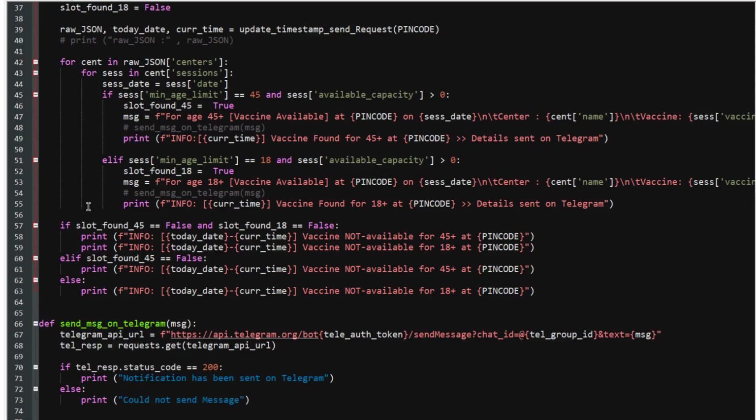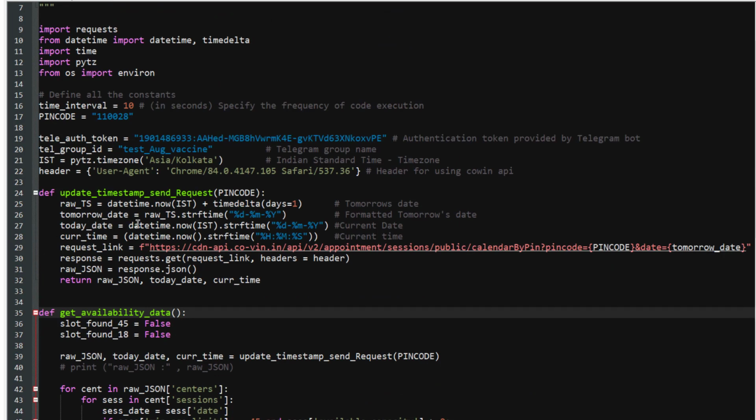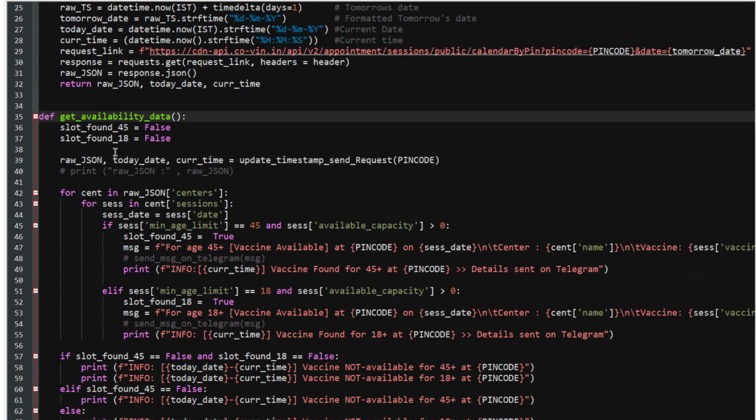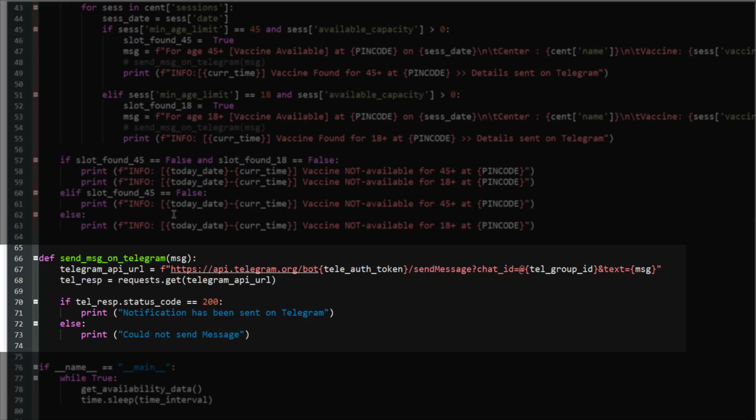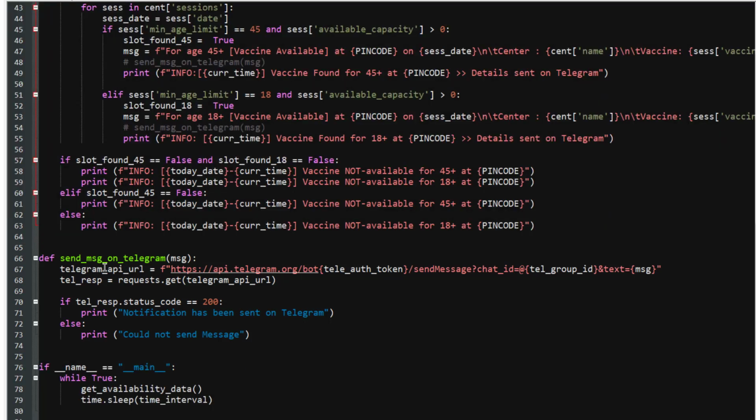So great, you have learned so far that you can create a function to send an API request, and then you got the data, you parsed the data. Now it's time to send the data via Telegram, right? In this section, you will learn to send a message on Telegram once a particular center has the vaccine available, right? So how can you do that? Simply create a function, send_message_on_telegram, and by the way, you can keep your name whatever you like, and it takes message as an argument.